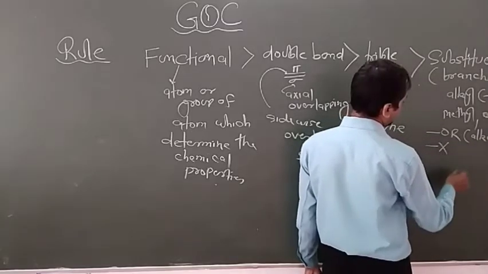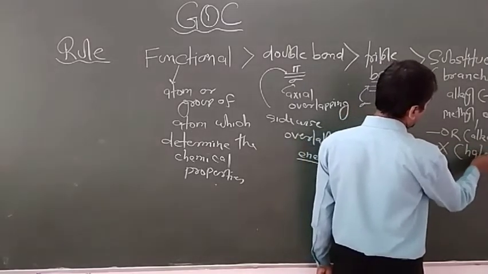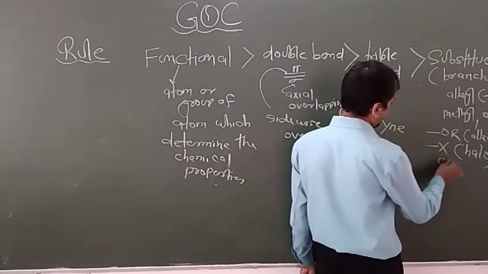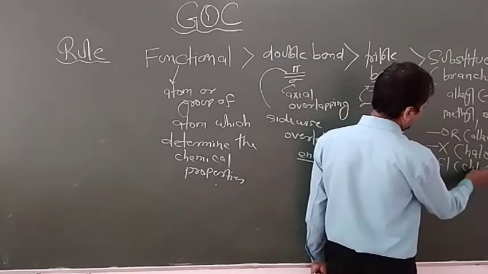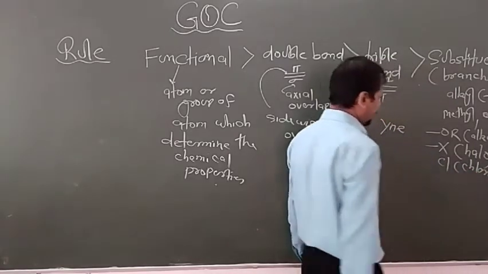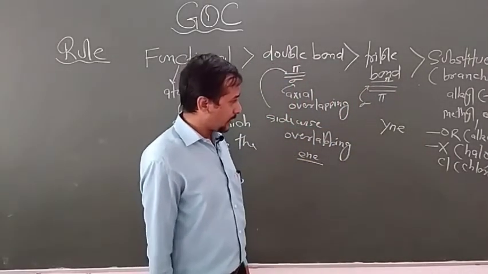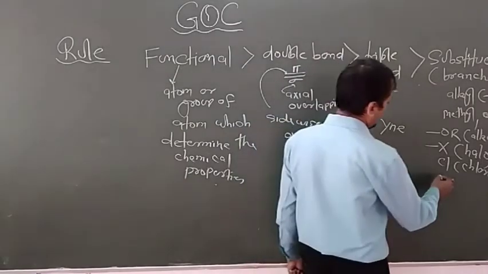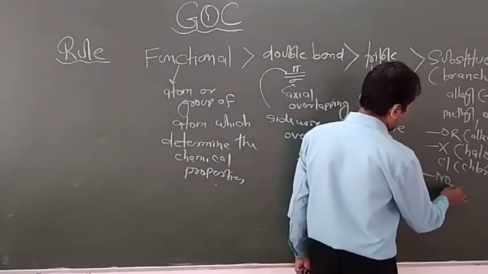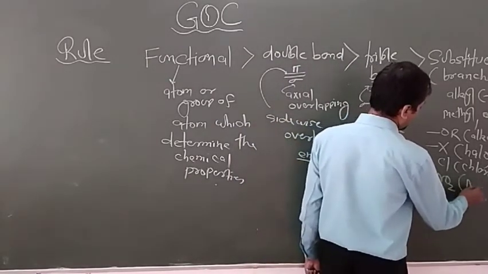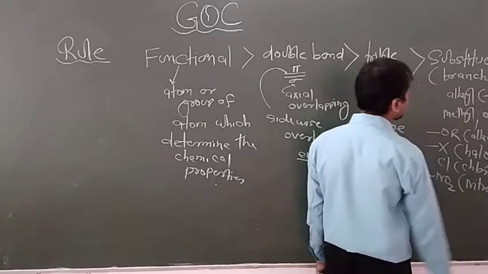Either halogen, this may be halo. If F, Cl, it is known as fluoro, chloro. If Br, it is known as bromo. If fluorine, it is known as fluoro. Now if it is written like this, NO2, this is known as nitro.